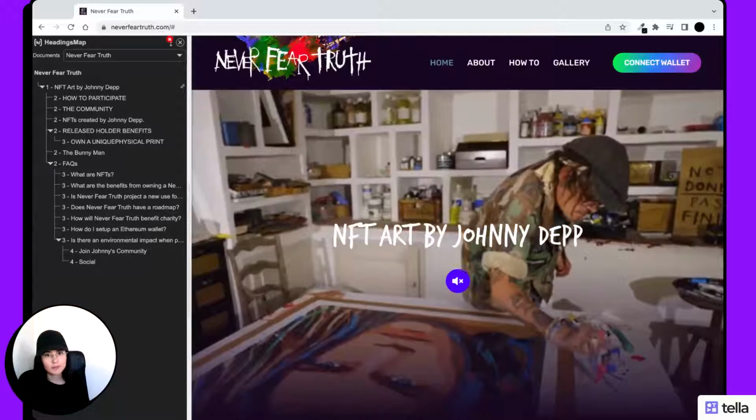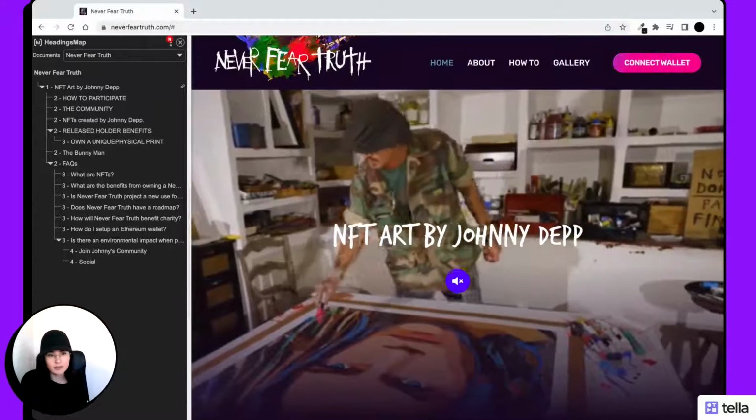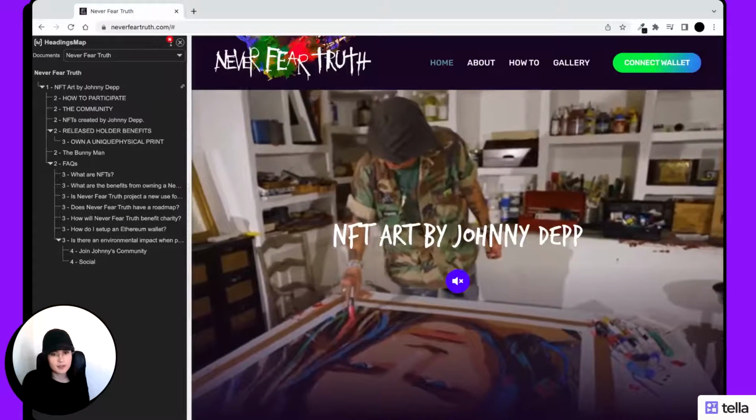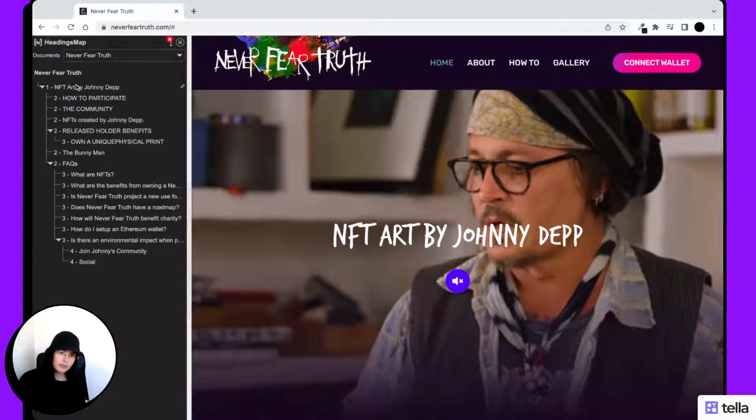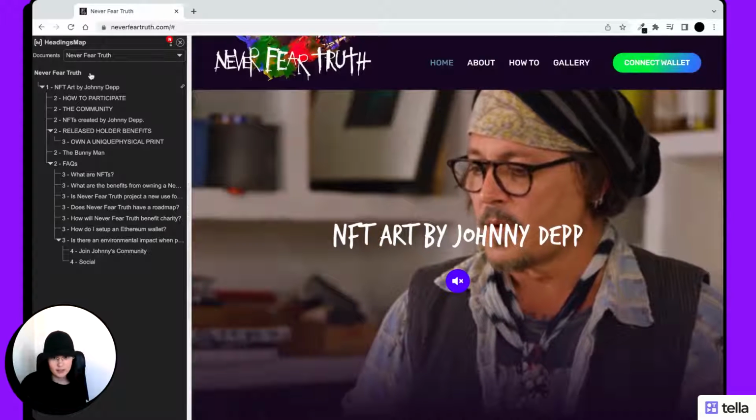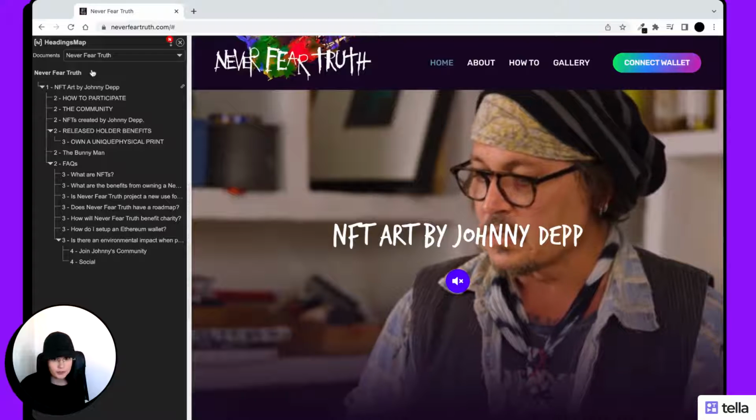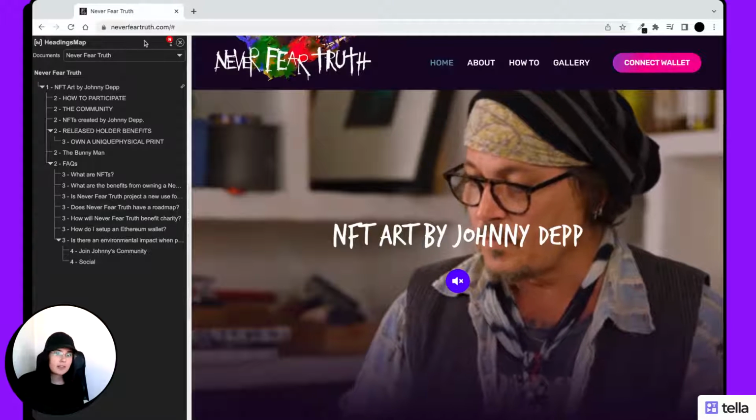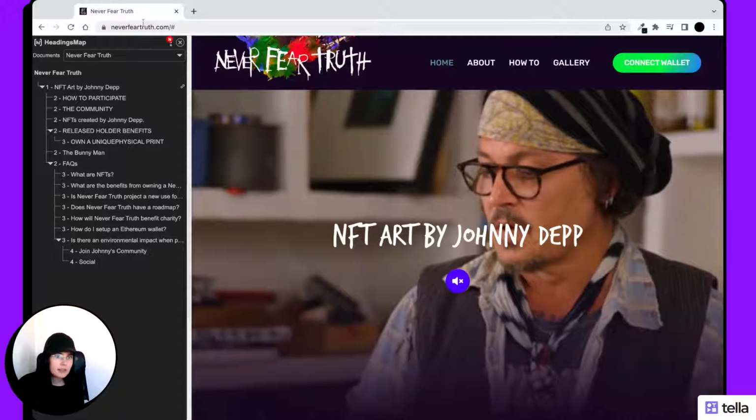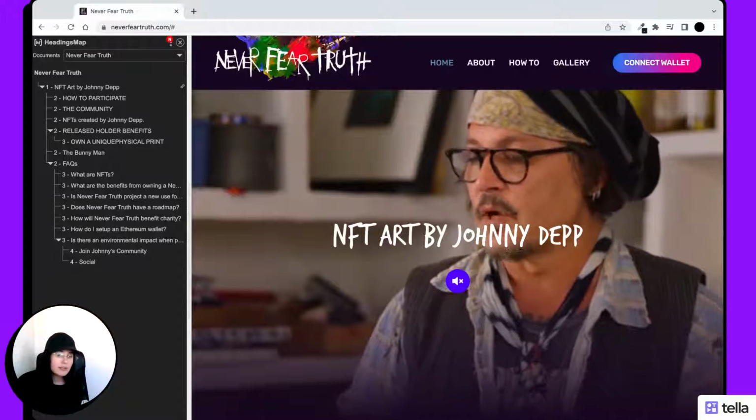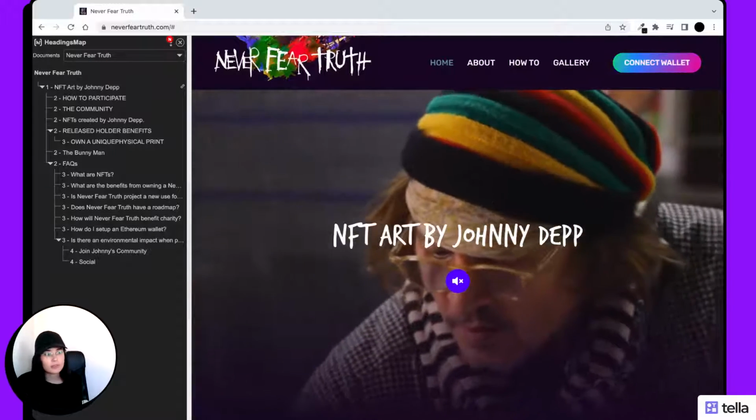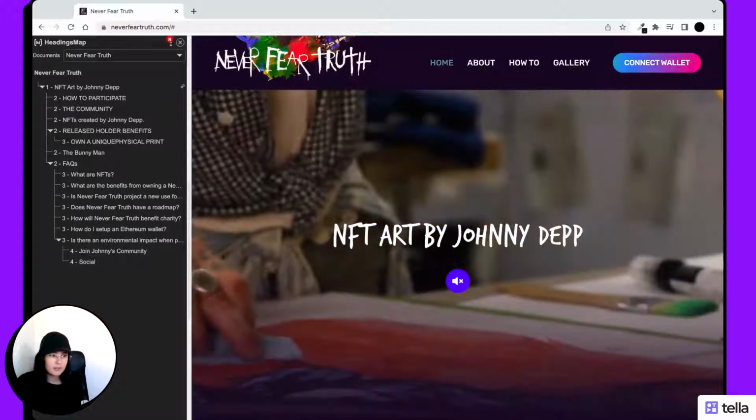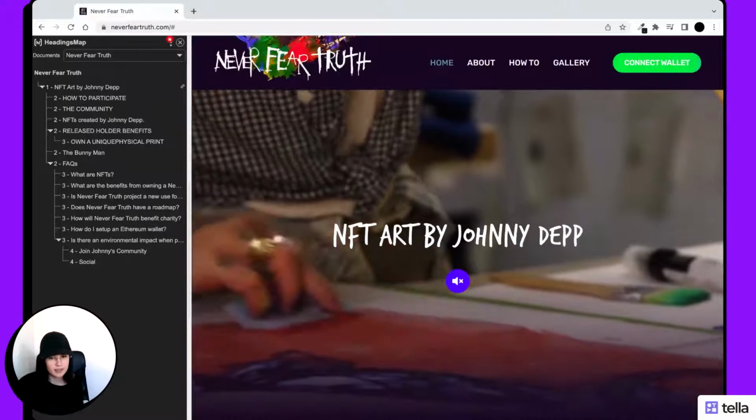On the left side of my screen appeared a list of headings, which are the headings of this specific web page. The first thing that we can see in this list of headings is the page title. In this case, it is Never Fear Truth. The page title is what we see in the browser tab. We can also see the page title on search engine result pages or when we share the link of a web page on social media or on chat applications.